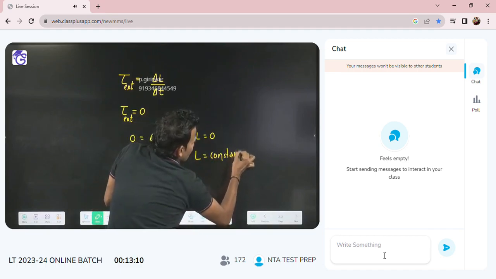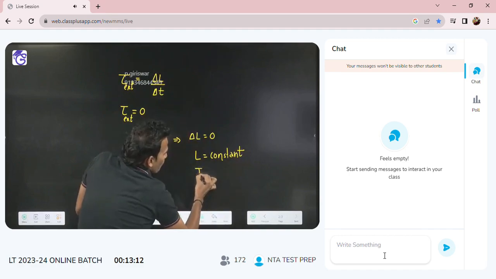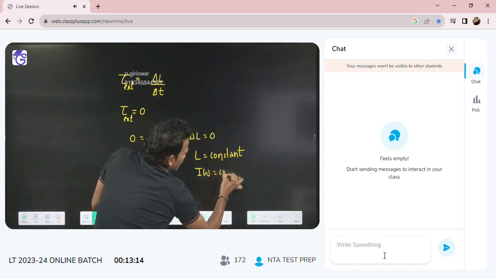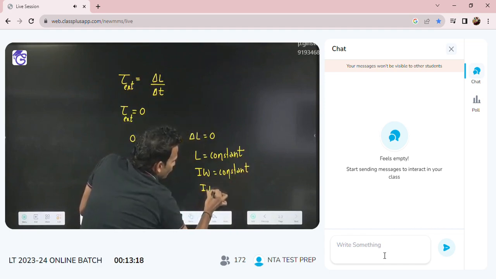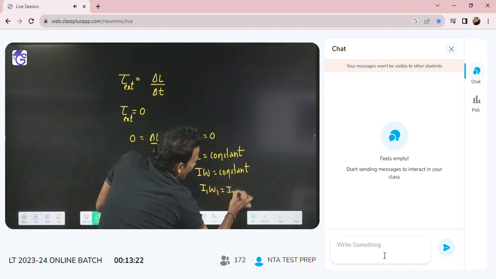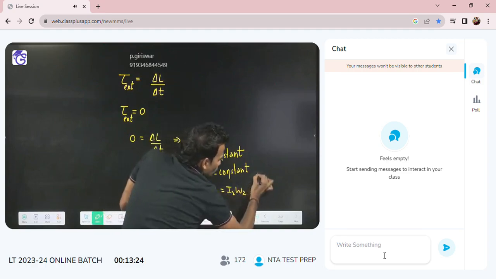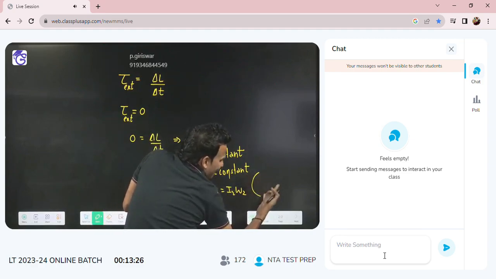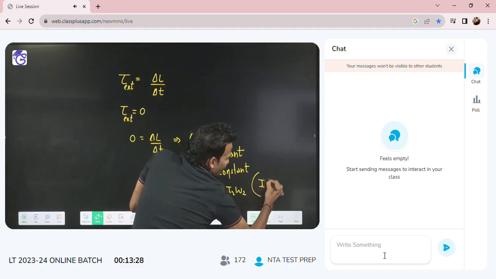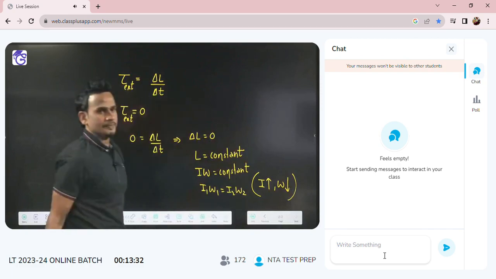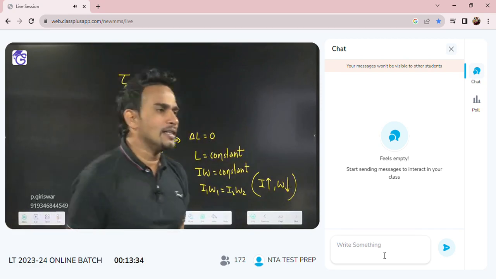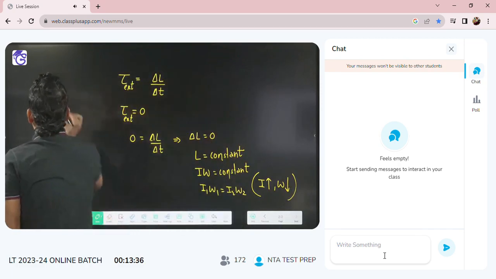Angular momentum constant means I omega will be constant, so I1 omega 1 will be equal to I2 omega 2. That also means due to some internal reason, if I increases, omega will automatically decrease. This is our conservation of angular momentum.